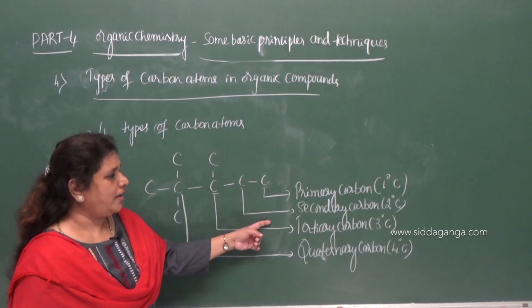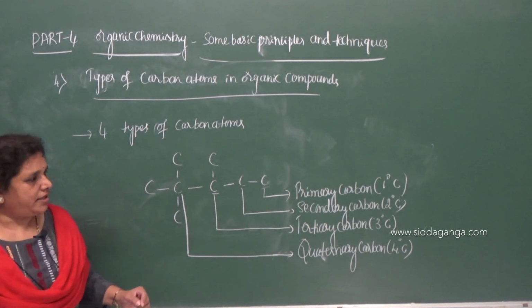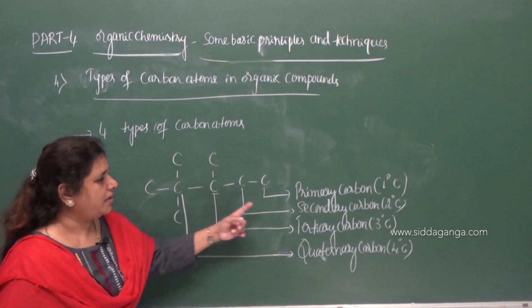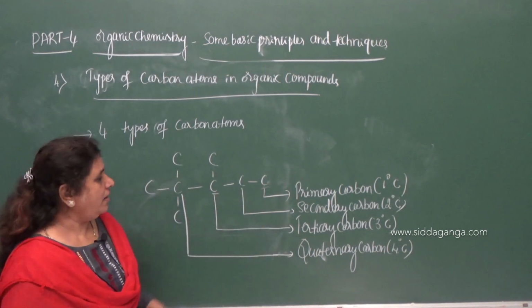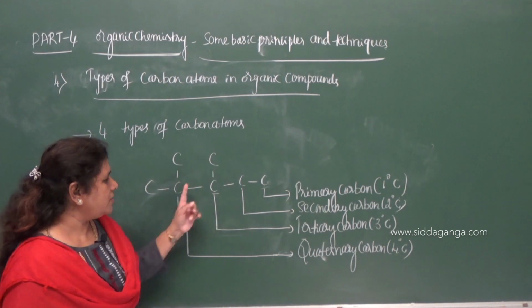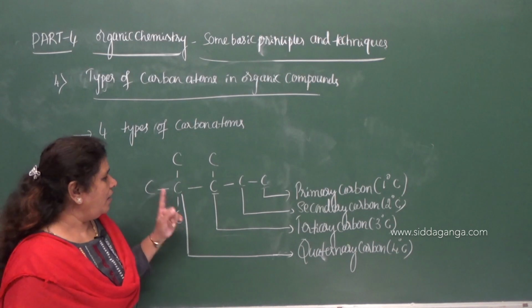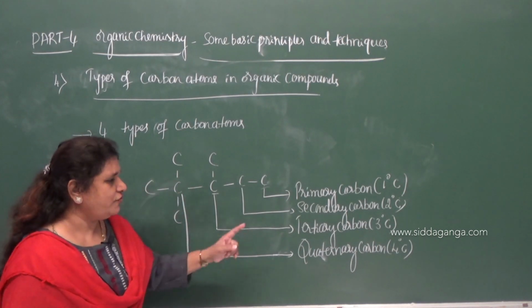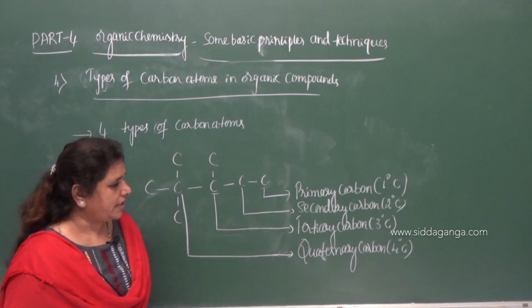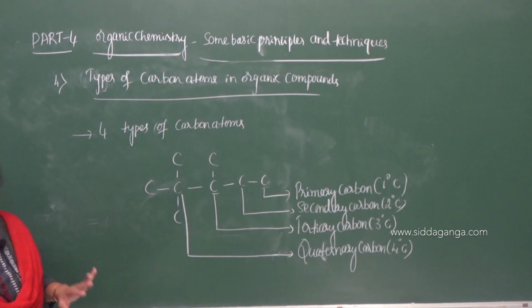What is secondary carbon? The carbon atom which is attached to 2 other carbon atoms is called secondary carbon, and a carbon which is attached to 3 other carbon atoms is called tertiary carbon. A carbon which is attached to 4 other carbon atoms is called quaternary carbon.